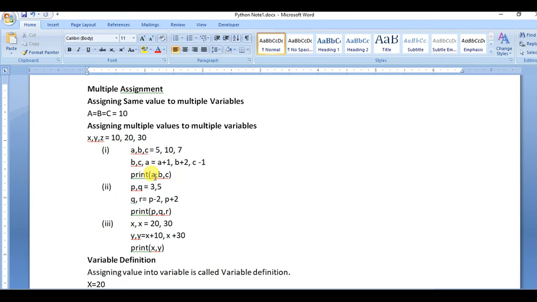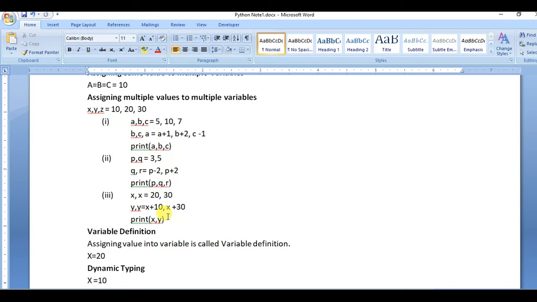So the value of a is 6 and b is 12, and c is 6. So 6, 12 and 6 would be the output.